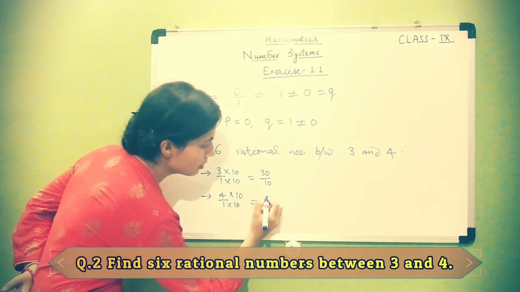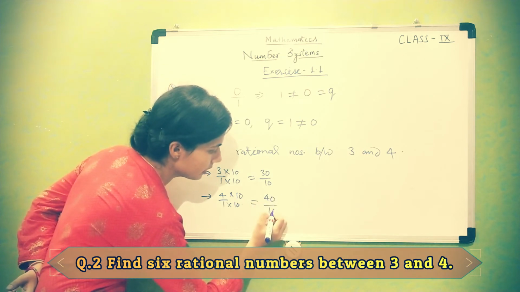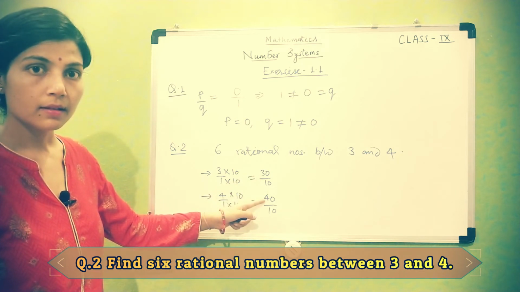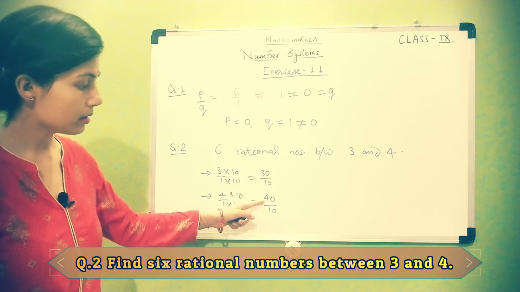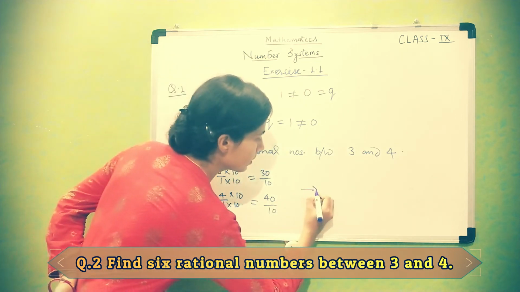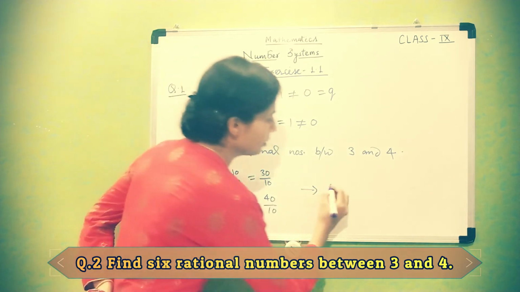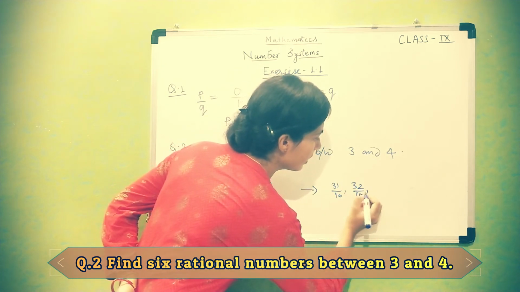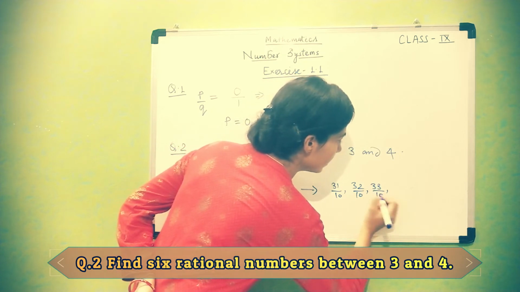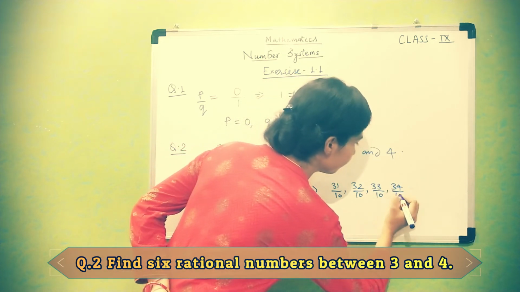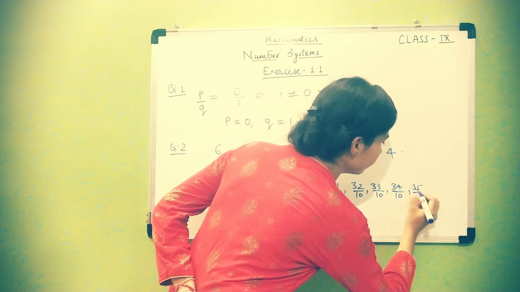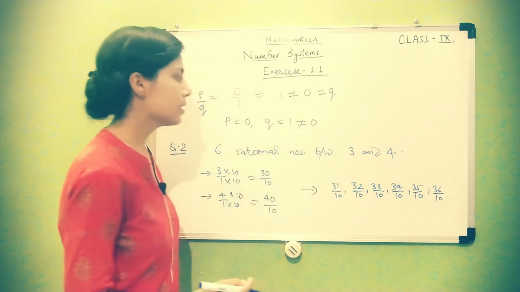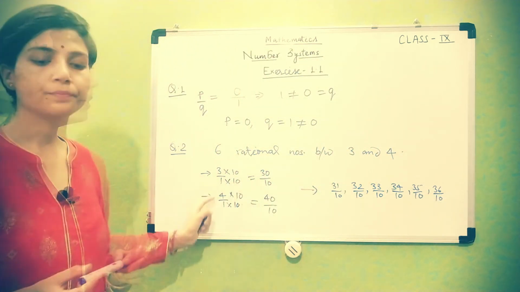So 4 10s are 40 and 10 1s are 10. Now you can see here between 30 and 40, 10 numbers or 9 numbers coming between. And you have to find only 6. So it can be 31 by 10, 32 by 10 and 33 by 10, then 34 by 10, 35 by 10 and 36 by 10. So these are 6 rational numbers between 3 and 4.